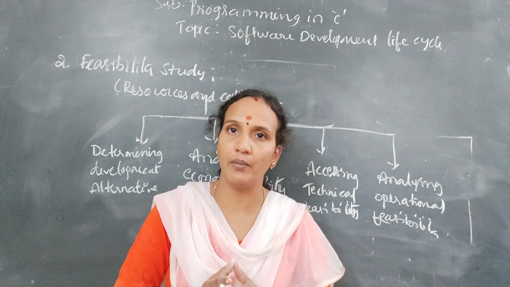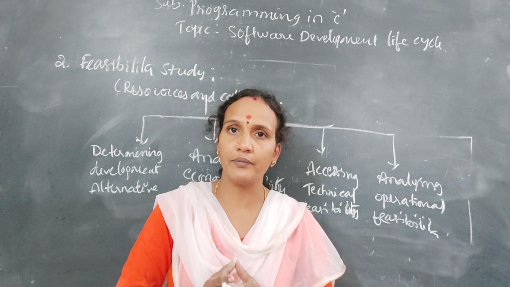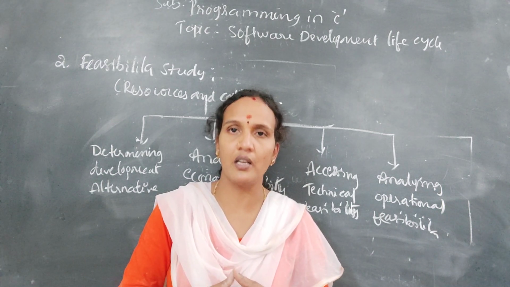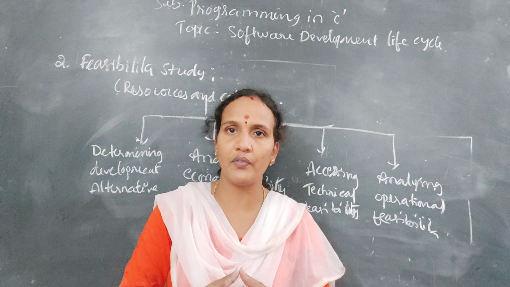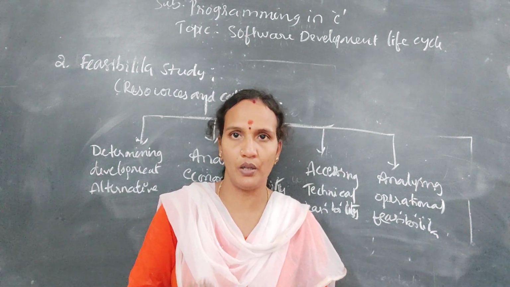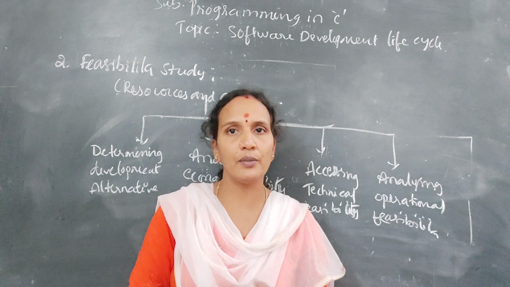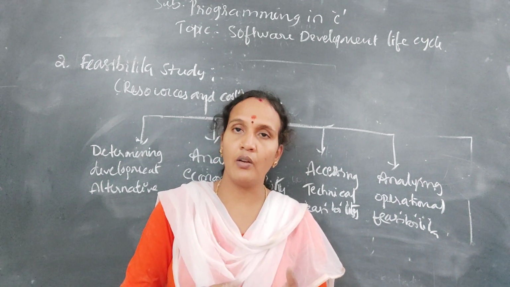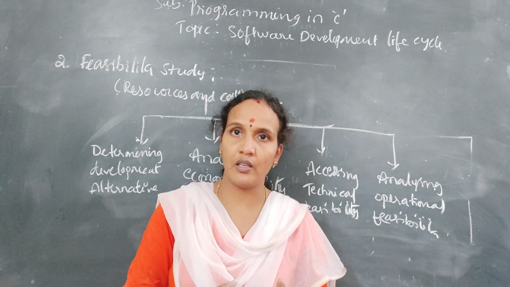Example, you are constructing a building. When you are constructing a building, we won't contact only one contractor directly. We'll take opinions from multiple contractors, and whichever contractor is feasible for our building, only that person will be selected. Similarly, when you are designing software, what type of language should you select?